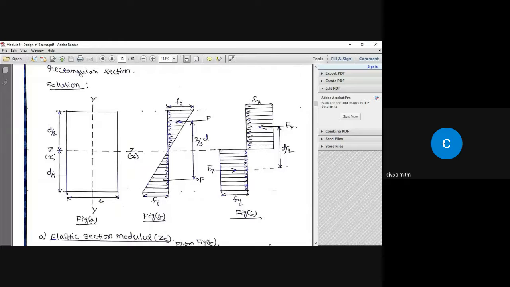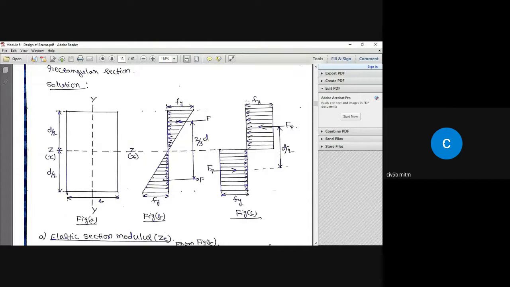Okay, then the variation of the stress across this section is going to be a triangle like this. If you keep loading further, then there are interior fibers which are going to be stressed and which are going to reach a Fy value. Once the full sectional moment capacity is reached, the section looks as in figure C. Okay, and the section cannot take any further load.